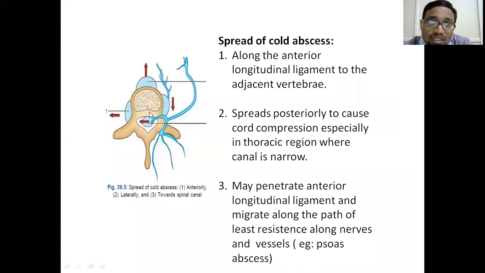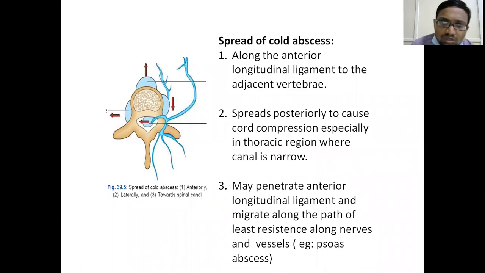This diagram represents how a cold abscess can be tracked or spread. It can spread anteriorly along the anterior longitudinal ligament and present as a paravertebral abscess, or track posteriorly into the spinal canal and compress the spinal cord, or track along the nerve roots and present at a distant site away from the origin.